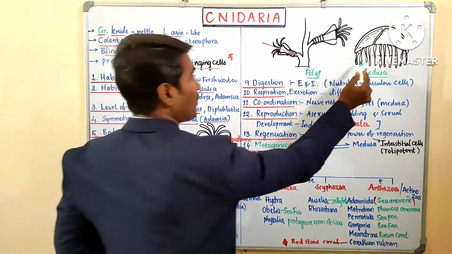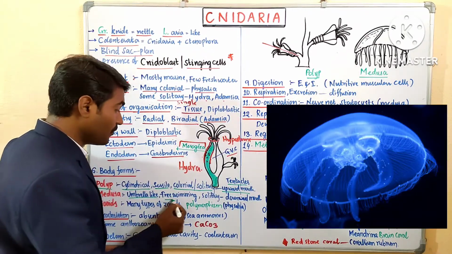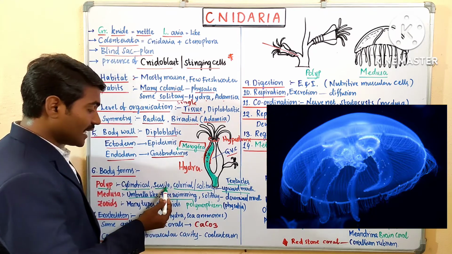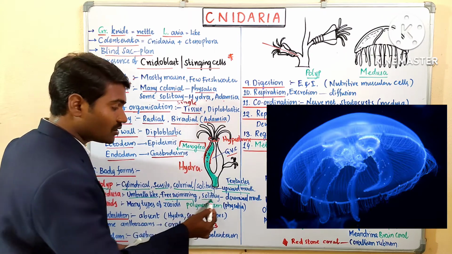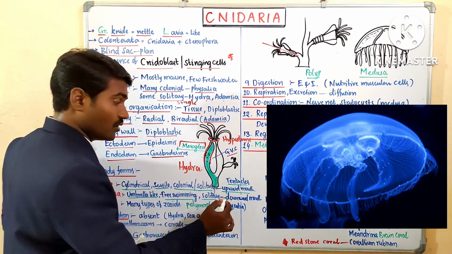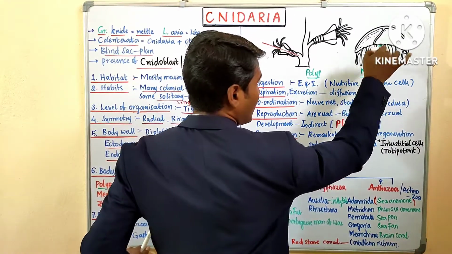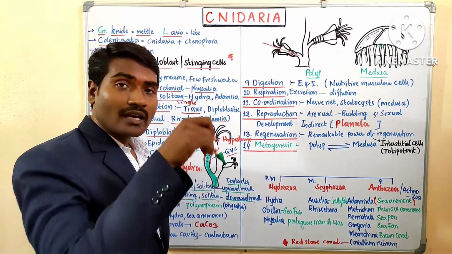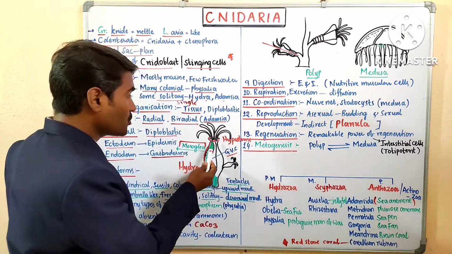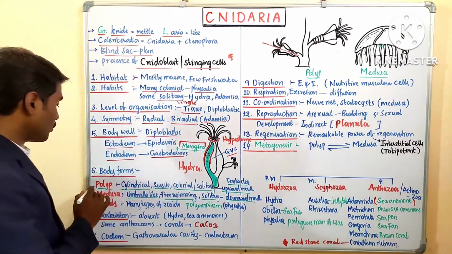Come to the medusa form. Medusa form is an umbrella-like form. It is a free swimming form. It is not sessile, it can move. Free swimming form and solitary, not colonies. And the mouth and tentacles are all directed downwards. Hypostome directed downwards in medusa, hypostome directed upward in polyp. Clear? So these are the two forms.